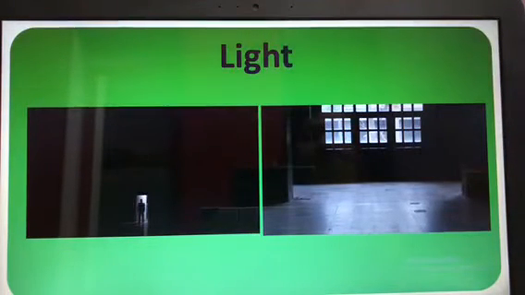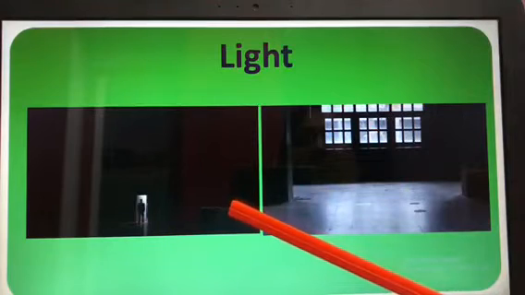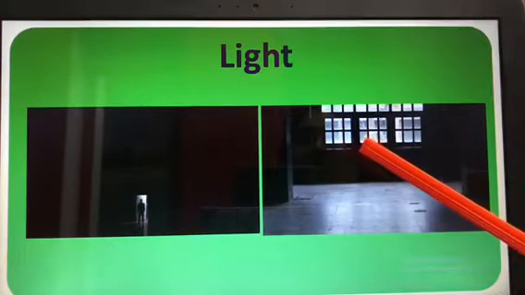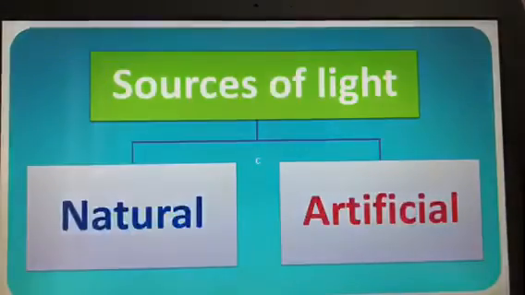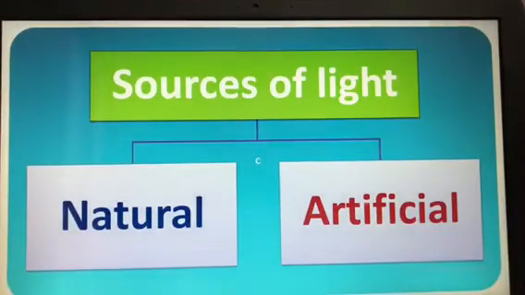Now here there is a difference between the light, isn't it? Here it is dark, we cannot see anything. Here it is, light is falling, isn't it? So we can see the object, or we can see in the room there is a light. Now what is the source of light? There are two sources of light. One is natural and another one is artificial source of light.